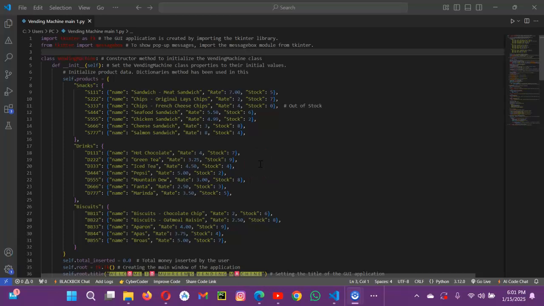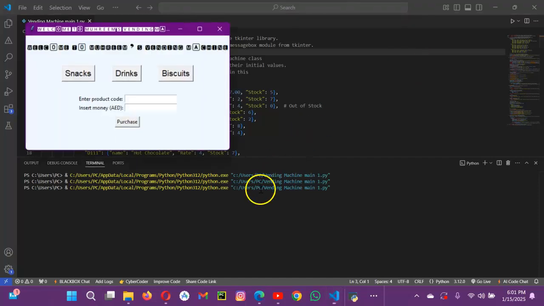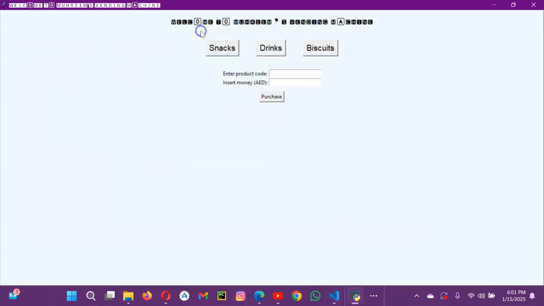So today I am going to explain to you the code which I wrote for the vending machine. Let me run the code. So this is my vending machine. Welcome to Muhreems vending machine. This is the vending machine which I made in GUI format. We have snacks, biscuits and drinks.